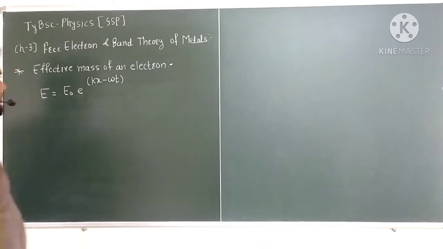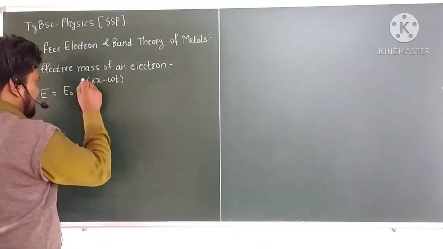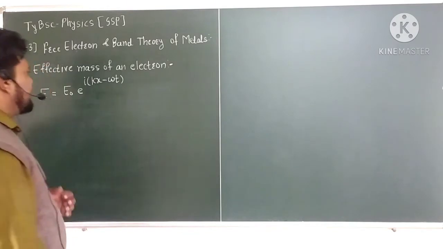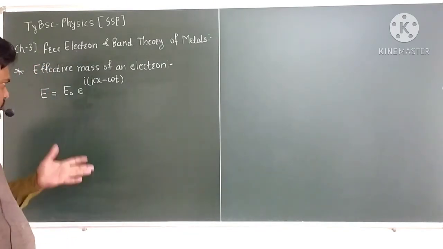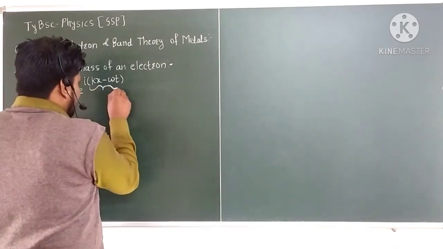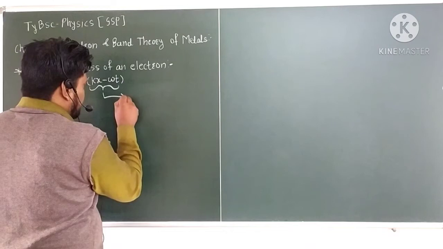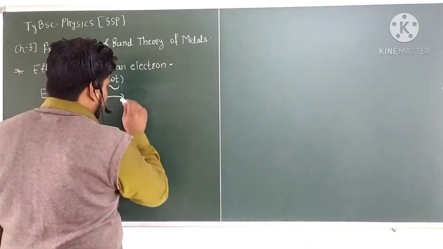So this factor is known as the wave or phase factor.